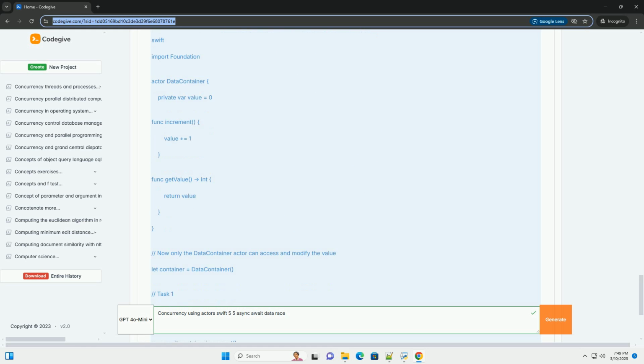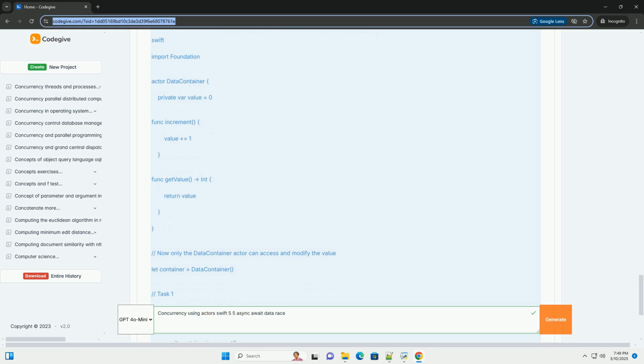Another solution, copying. If you cannot encapsulate the data within an actor, you can copy the data before passing it to the actor. This ensures that the actor is working with its own copy of the data and cannot interfere with the original data. This approach works best with value types like structs. For reference types, you would typically create a deep copy.